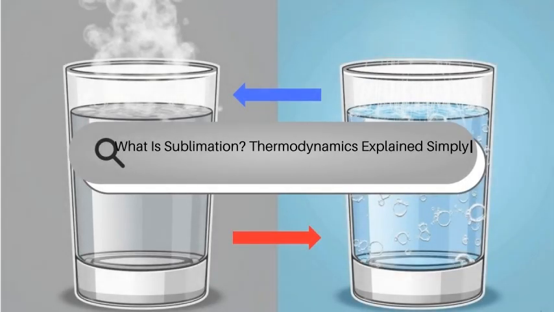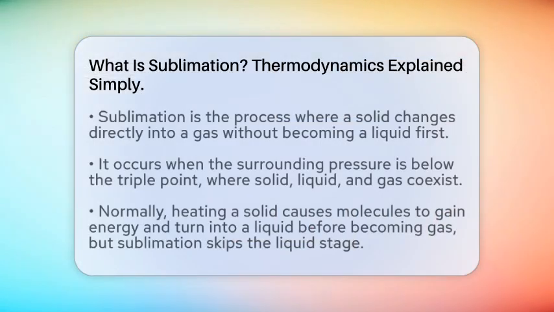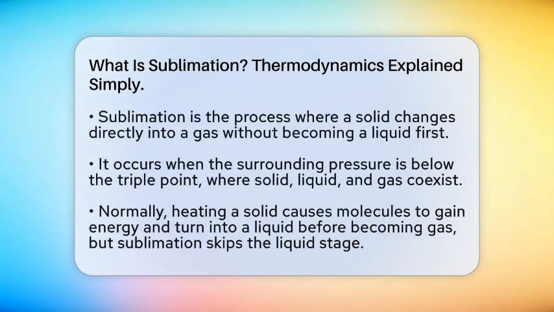What is sublimation? Thermodynamics explained simply. Imagine a solid piece of dry ice sitting on your table. As it warms up, it doesn't melt into liquid carbon dioxide. Instead, it turns directly into gas. That quick jump from solid to gas is what we call sublimation.